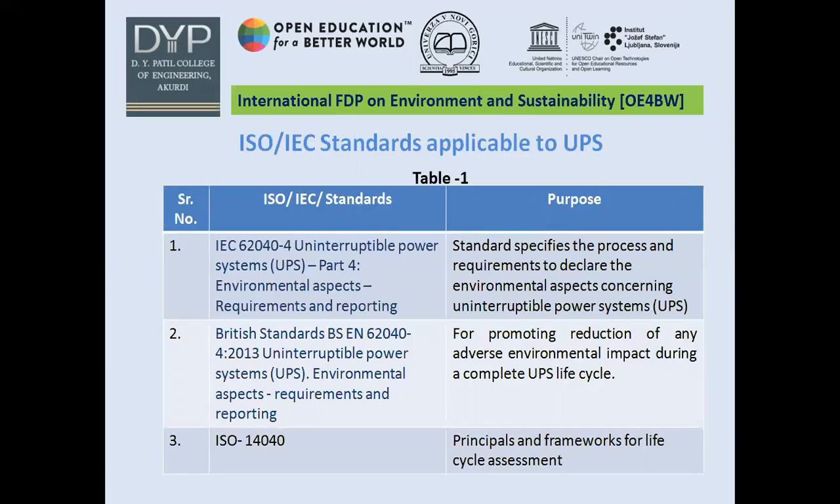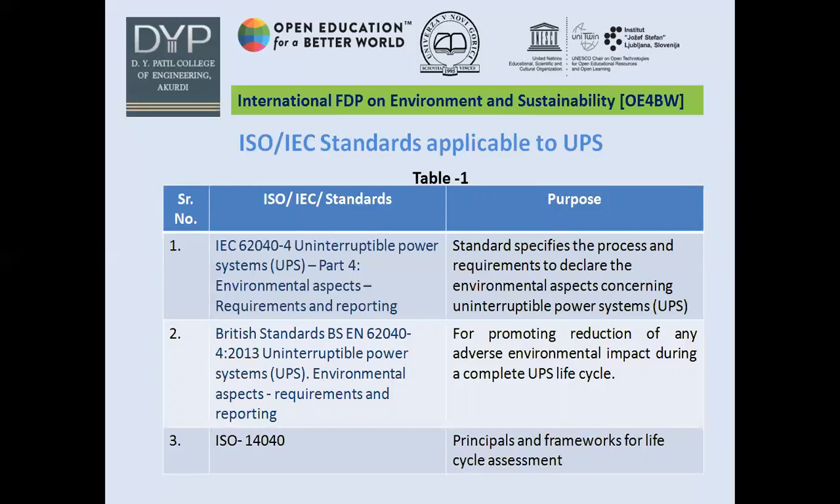Talking about ISO and IEC standards applicable to UPS, this table 1 gives the standards and their purpose. So IEC standard 62040-4 is for uninterruptible power systems, UPS, part 4. This standard covers the environmental aspects, requirements and reporting. This standard is in harmony with all other standards such as the ISO standards applicable for environmental management studies. The same standard is adopted by the British standard as BS EN 62040